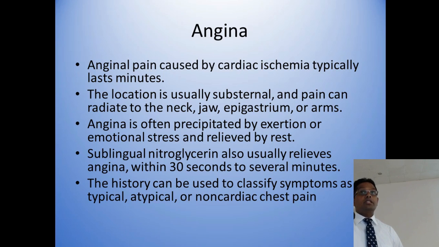Usually it is precipitated by both physical and emotional stress, and relieved by rest. It usually relieves with GTN. Those are the typical features of angina.